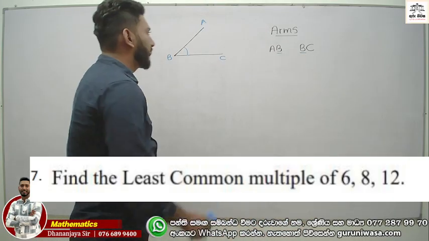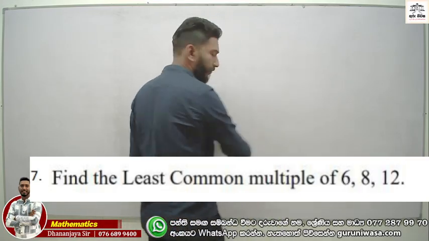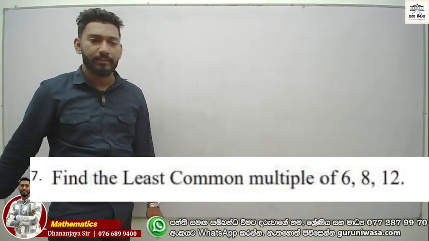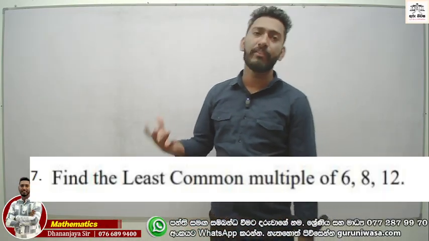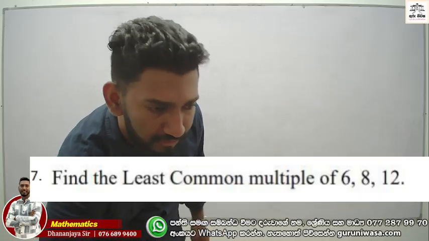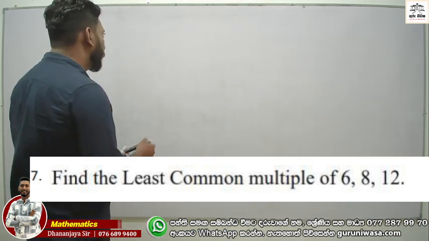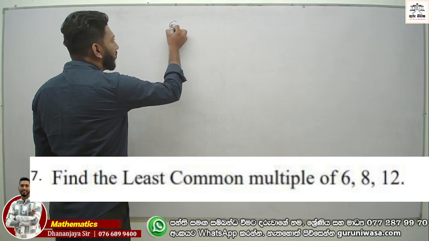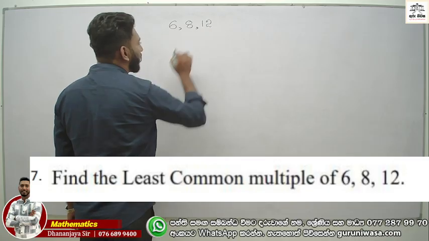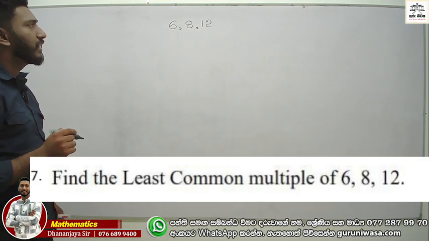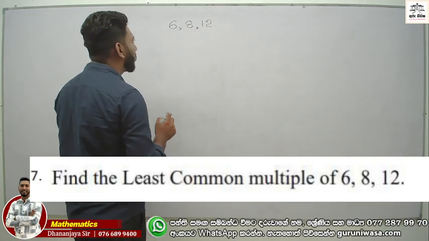Now look at question number 7. Find the least common multiple, the lowest common multiple, which we call the LCM in short form, right? And the numbers are 6, 8, 12. Now look at 6, 8, and 12, right? And this is method number 1. This one is the dividing method.